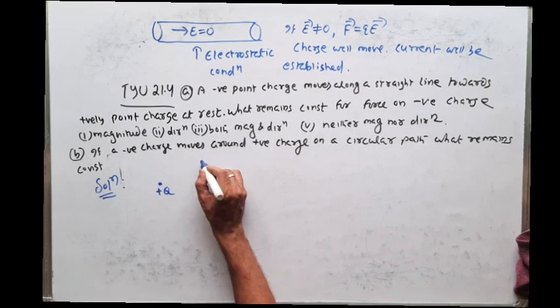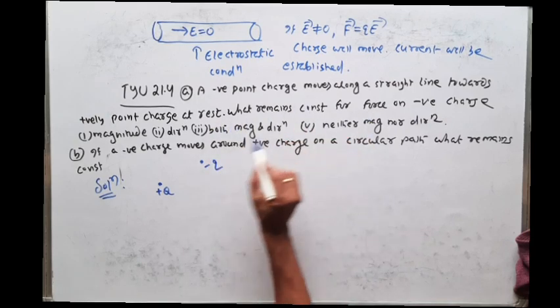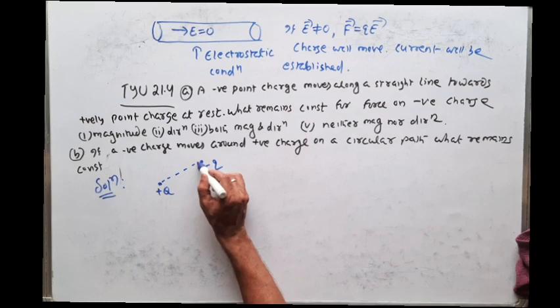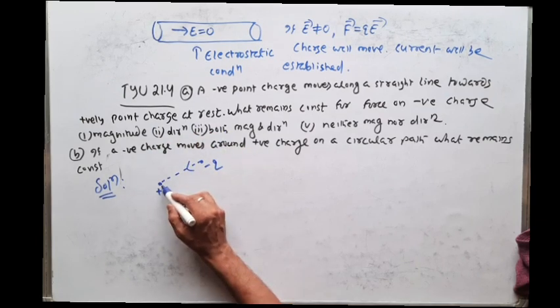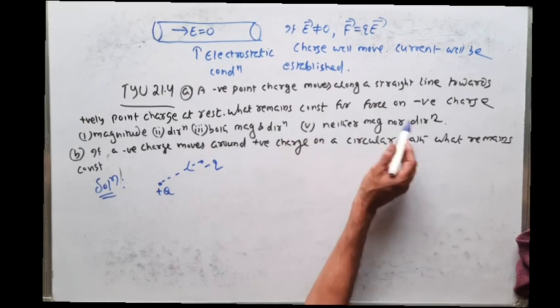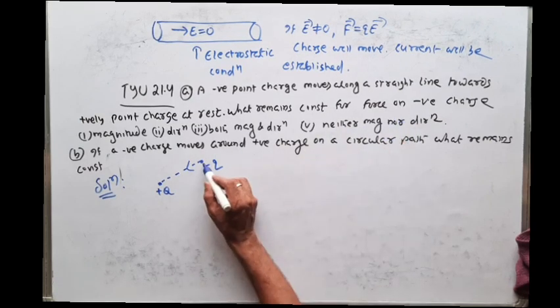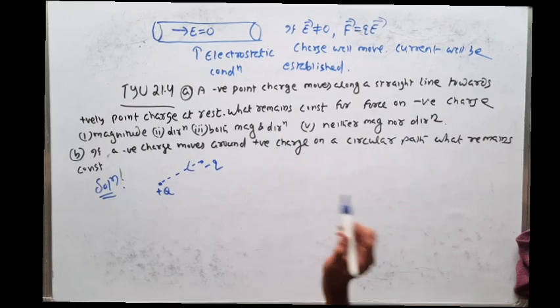Now, according to the question, a negative charge is moving along the straight line towards a positive point charge at rest. Definitely this positive charge will attract this negative charge. What remains constant for force on the negative charge? That is magnitude, direction, both magnitude and direction, neither, both.